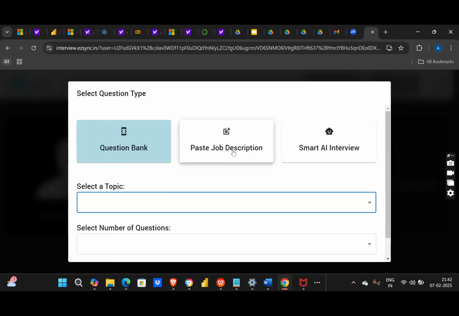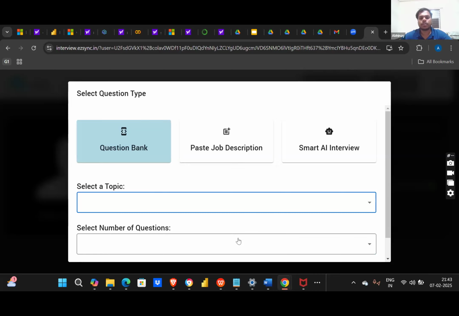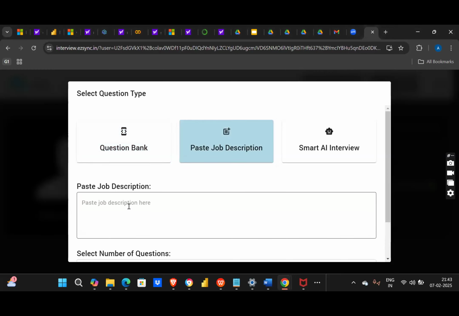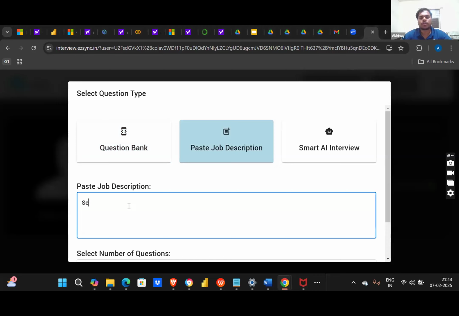Samir, this side. Can you show us how we can do it physically, live now? Yeah, sure. Just click on paste job description, and you can write whatever you have learned in Microsoft Fabric or anything.